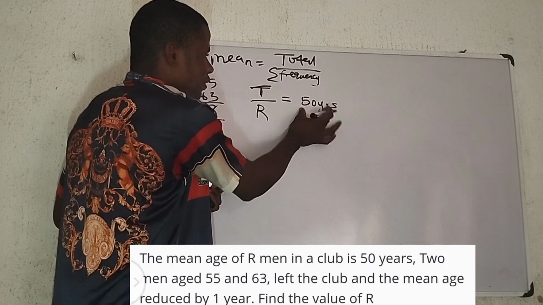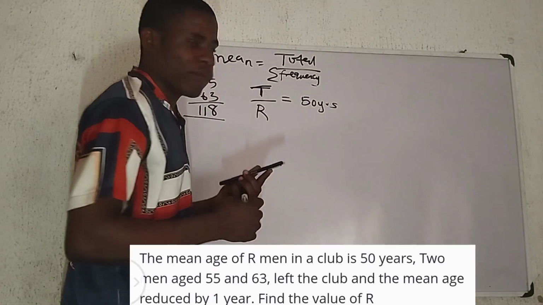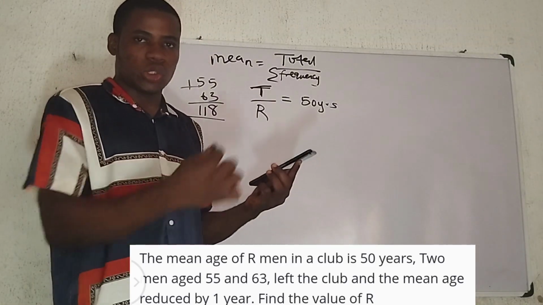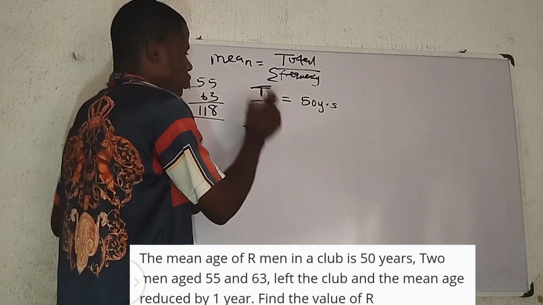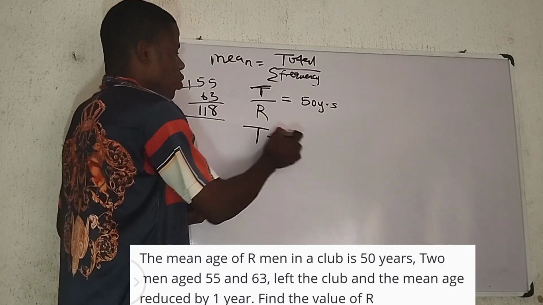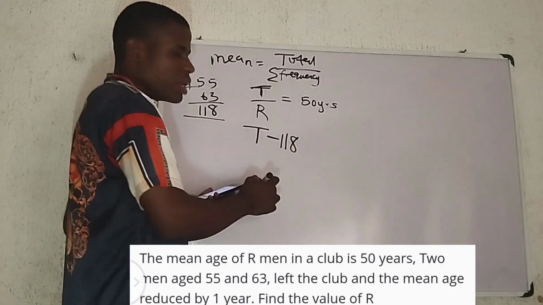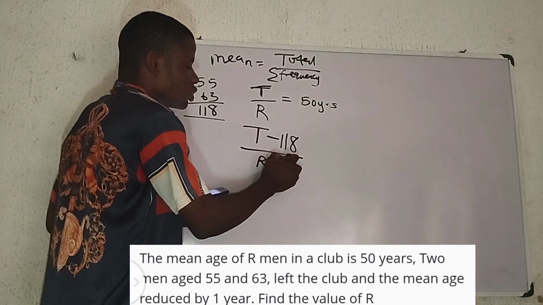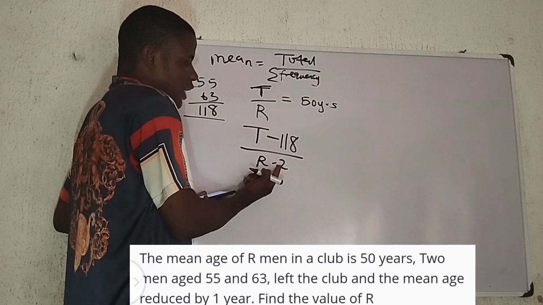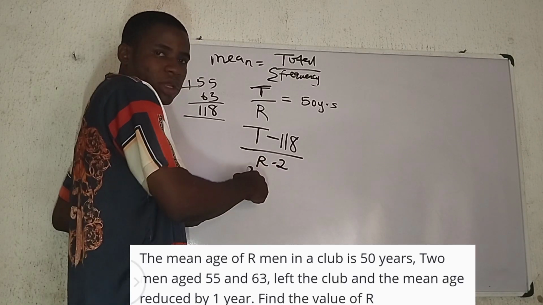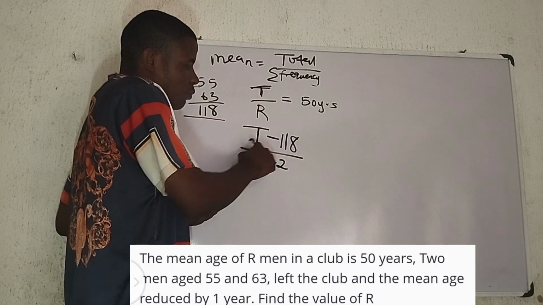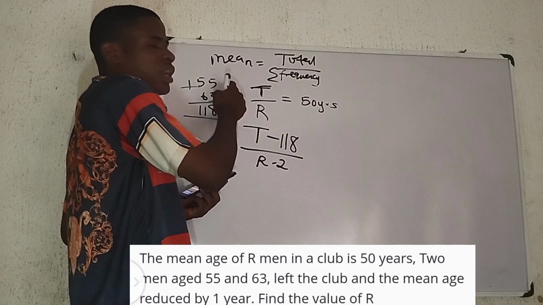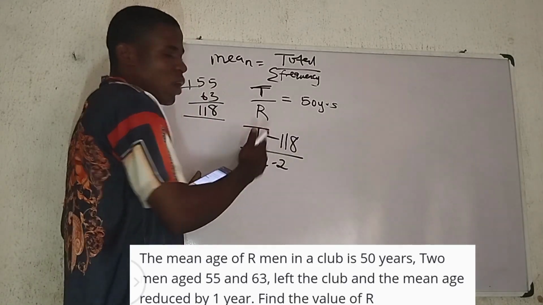They left and the mean age reduced by 1. That's the mean age now. This 50 will decrease by 1, so it went to 49. So now if two men leave from the total, we have to subtract the sum of their ages. The initial total minus 118, all over the number of men, R, which will now reduce by 2 because two men left. From the total age we remove 118, because the two men are aged 55 and 63.